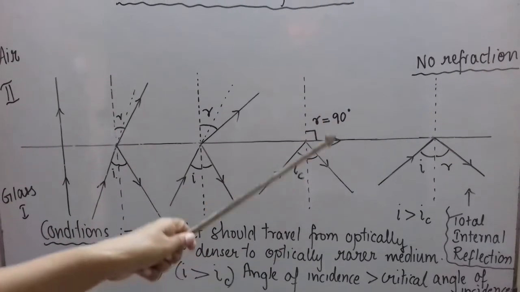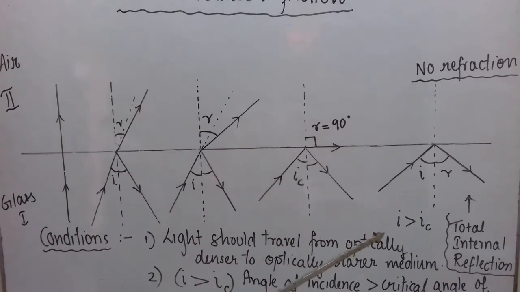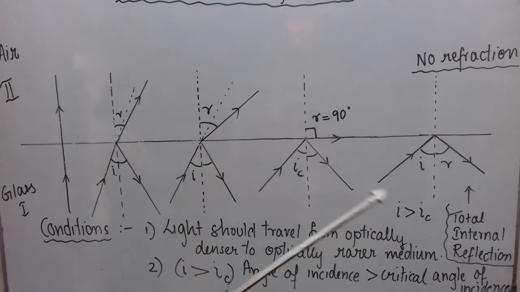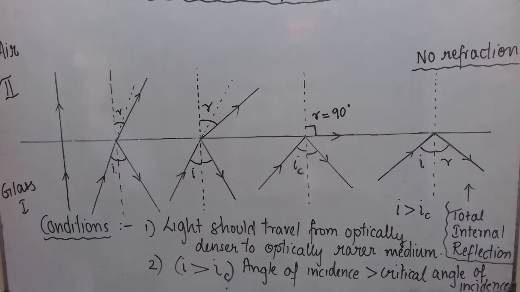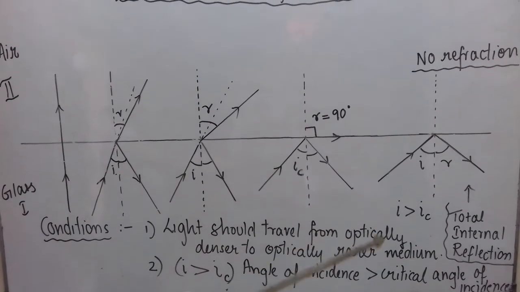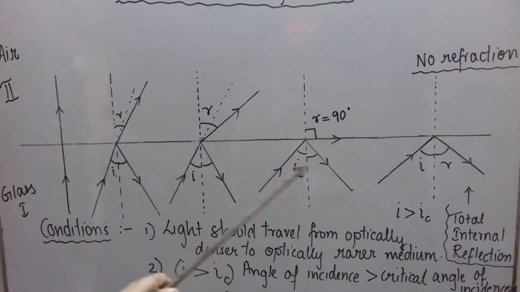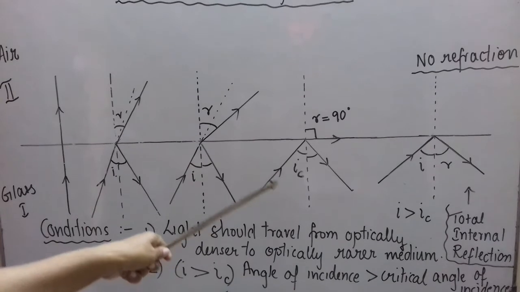And this phenomenon is called total internal reflection. So it is different than the common reflection that we see in the mirror. Okay? Total internal reflection is a phenomenon. Now first of all, let me define this IC.